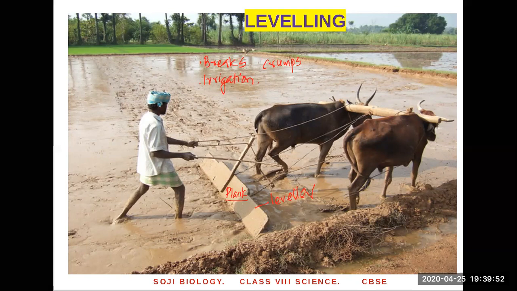Okay. This is the advantage of leveling. And what do you call this device? It's a plank of wood, and this plank is known as a leveler. Okay, it's called a leveler, right? So our field is ready. We have leveled the field, and what's the next step?